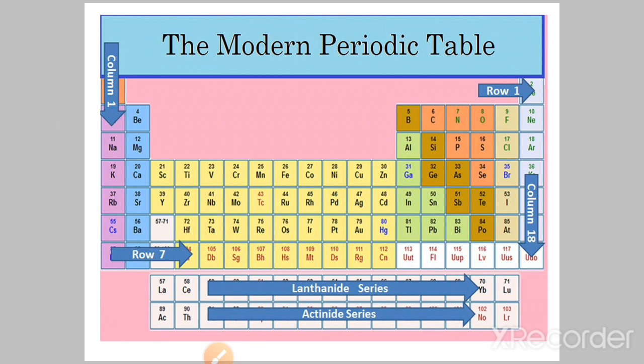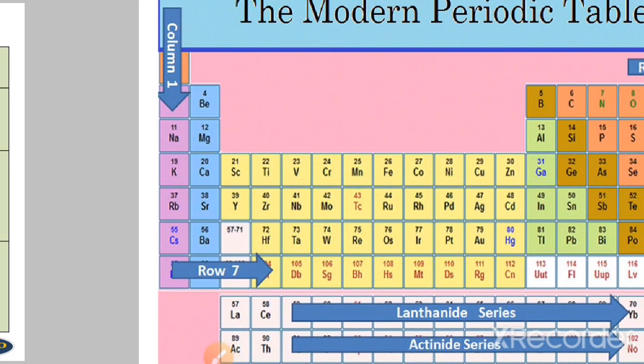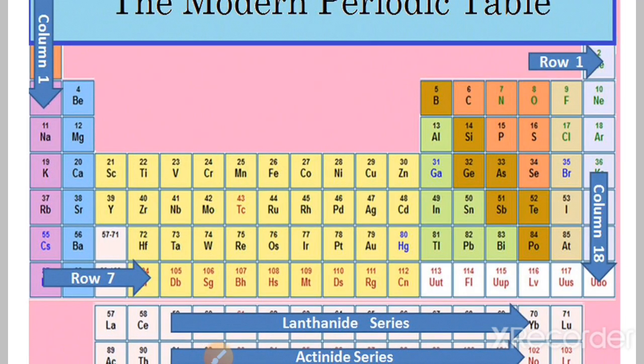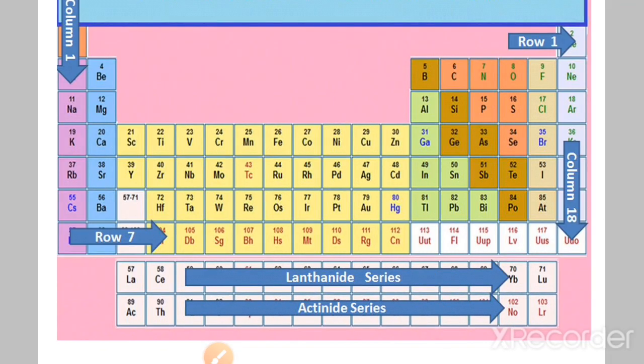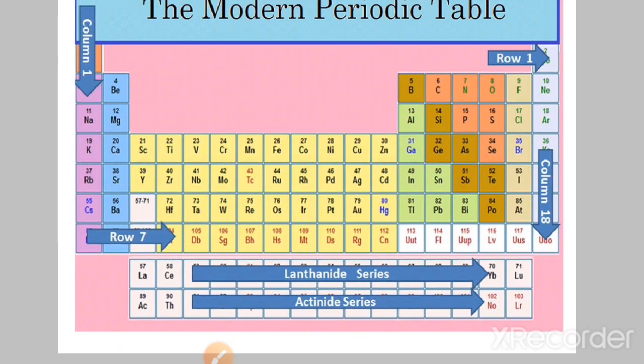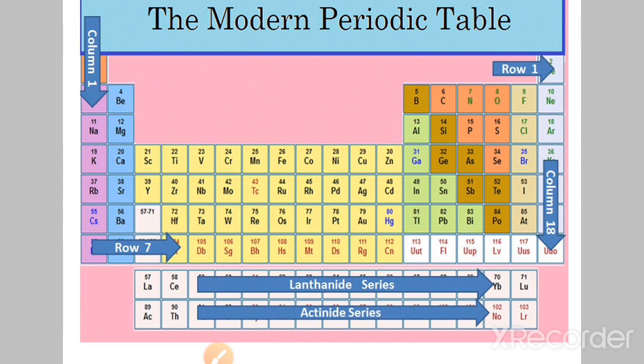In this periodic table, there are 18 columns which are known as groups, from the first group to the 18th group, and there are 7 rows which are called periods. Apart from that, there are 2 rows at the bottom of the modern periodic table that are called the lanthanide series and actinide series.